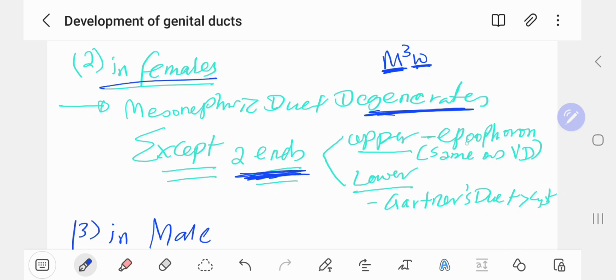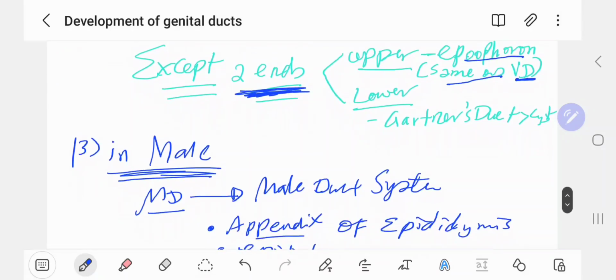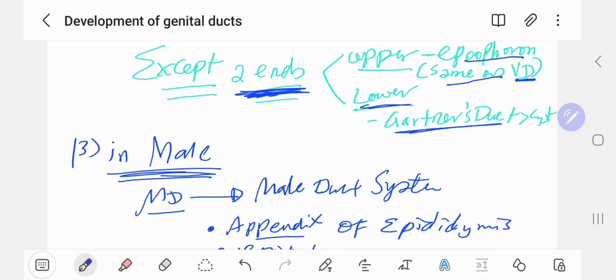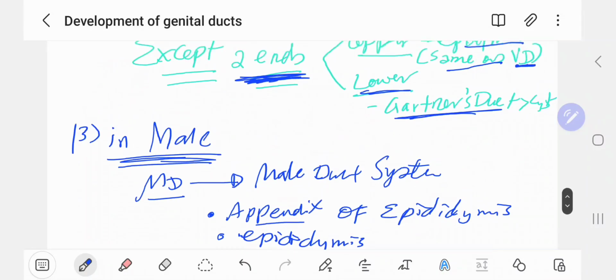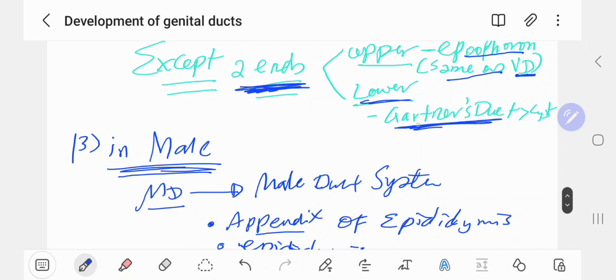The upper end forms the epoophoron, which is very important actually. The lower end forms Gartner's duct, which forms a cyst, and that is a Gartner's cyst.